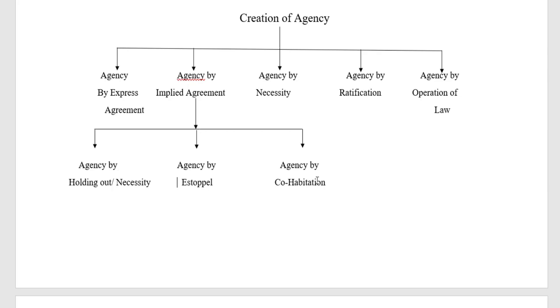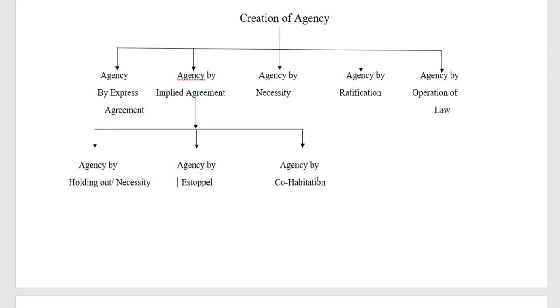the transactions with the third party, if the third party gives goods on credit to a certain lady who is acting as the agent for her husband, then also the husband will be held liable.